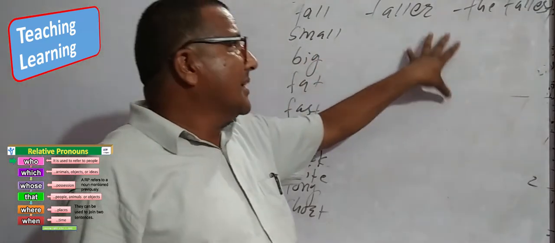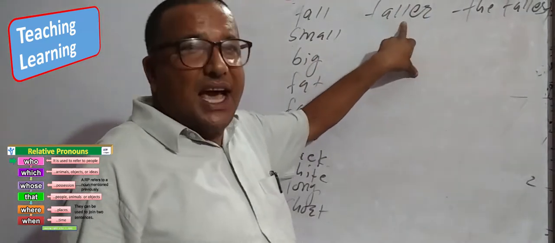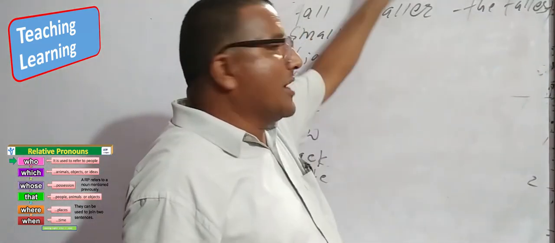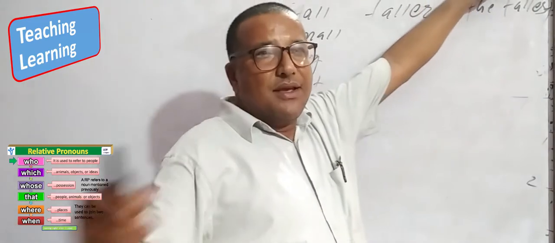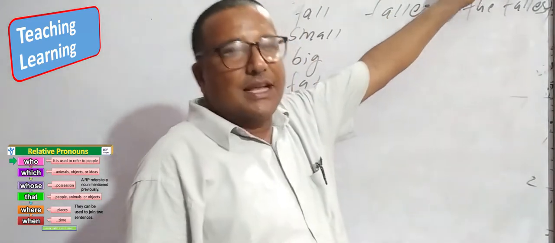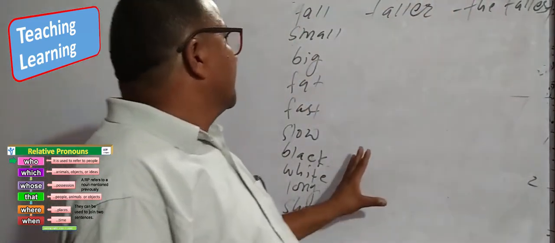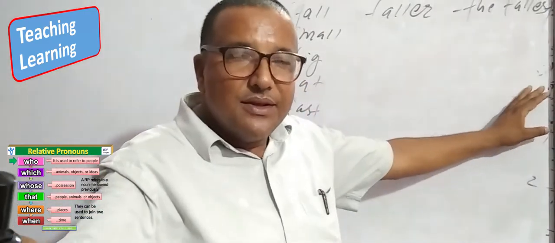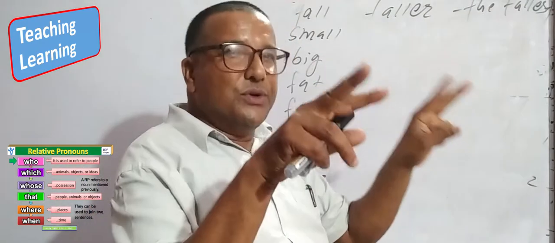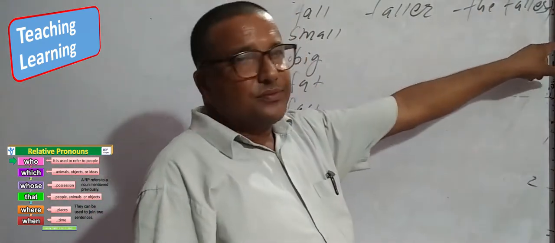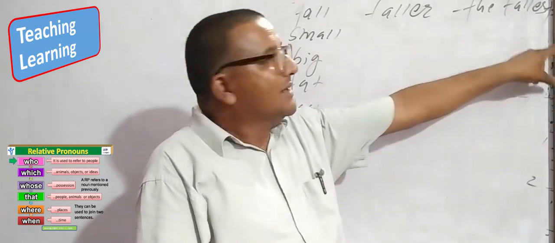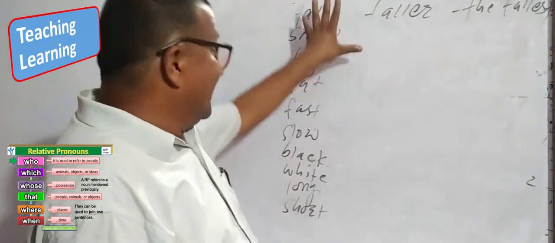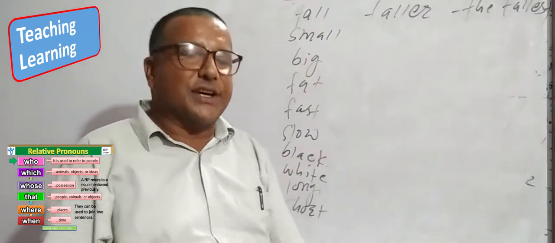I have used ER in the comparative degree and EST in the superlative degree, but not for good and bad. In all short adjectives, ER is used in the comparative degree when we compare two. In the superlative degree, we use EST. Long, longer, longest. They are only for short adjectives.